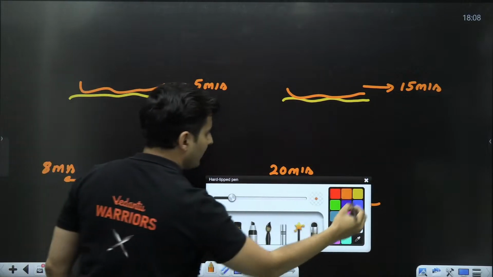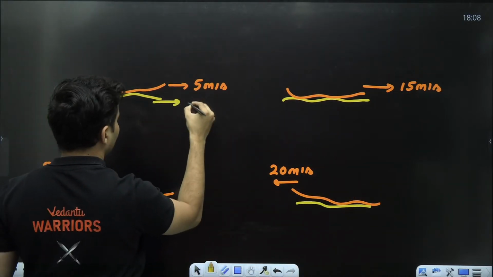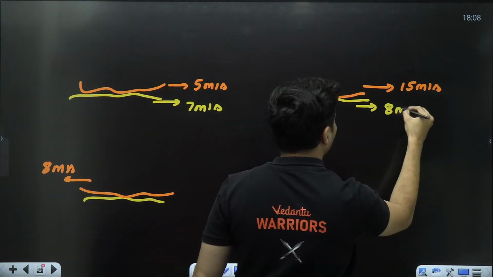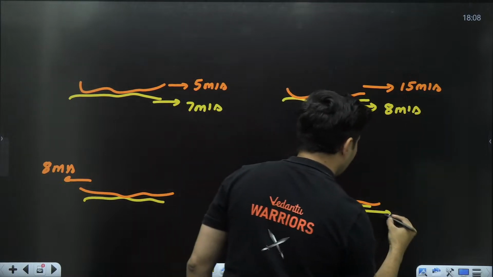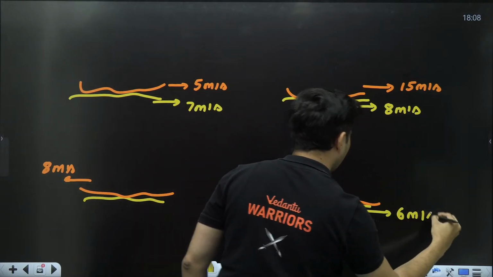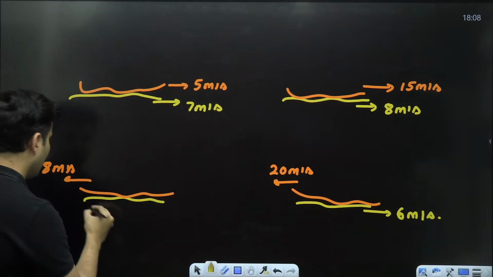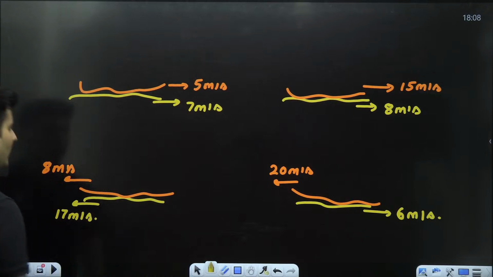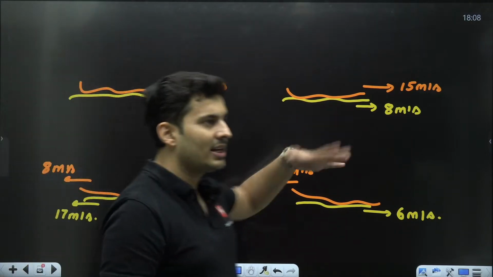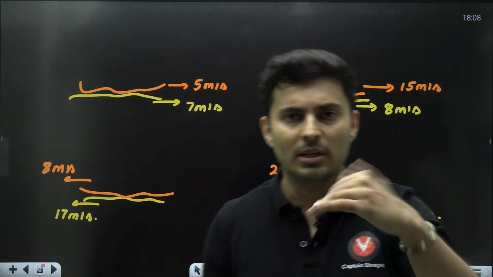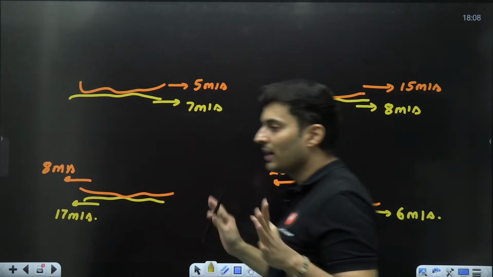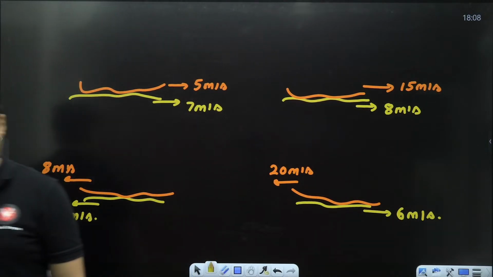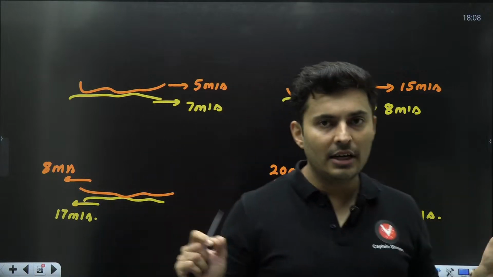Example. Here I tell you, listen, it is 7 meters per second. Here it is 8 meters per second. Here it is 6 meters per second, like this. Here it is 17 meters per second, like this. Okay, I've taken some random examples. Orange one is on the top, yellow one is the bottom ground surface. In each case, do you agree there is a relative motion? Yes? Okay.